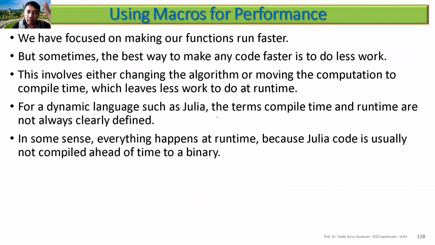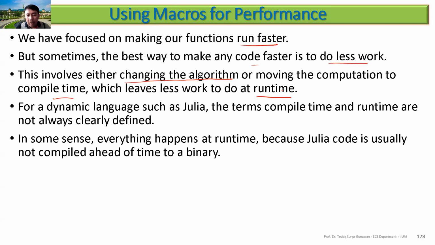And then, using macros for performance. We have focused on making our functions run faster, but sometimes the best way to make any code faster is to do less work. This involves changing the algorithm itself, to a better algorithm, or moving the computation to compile time, which leaves less work to do at runtime. So you compile first, then it will be faster.